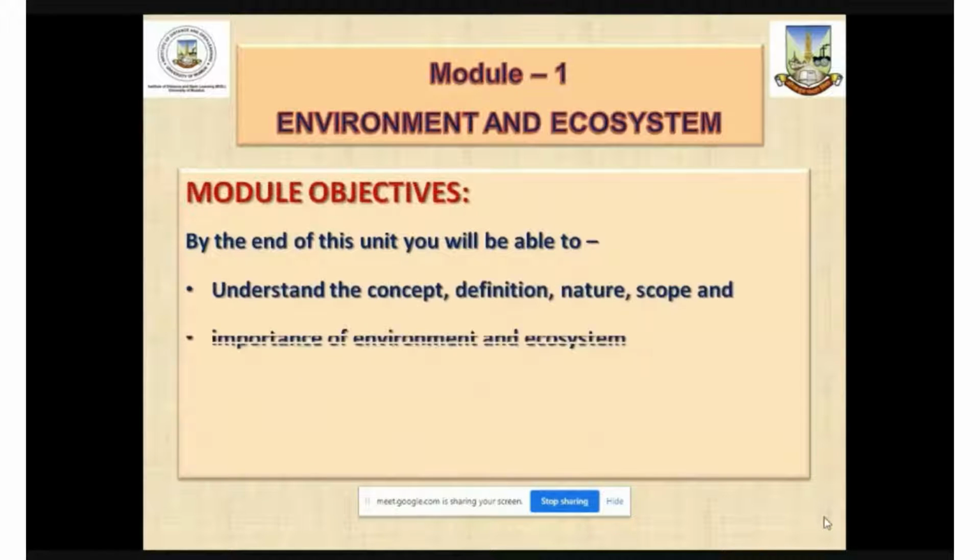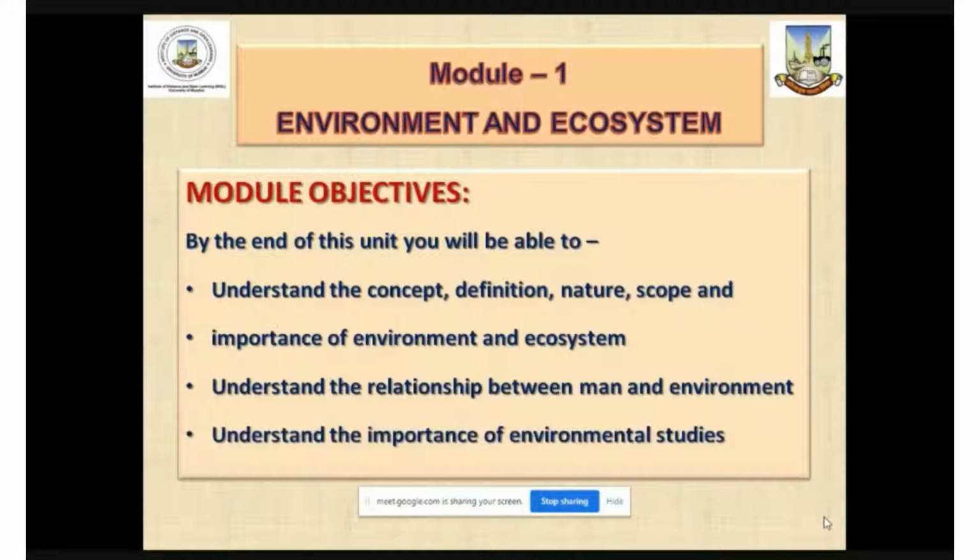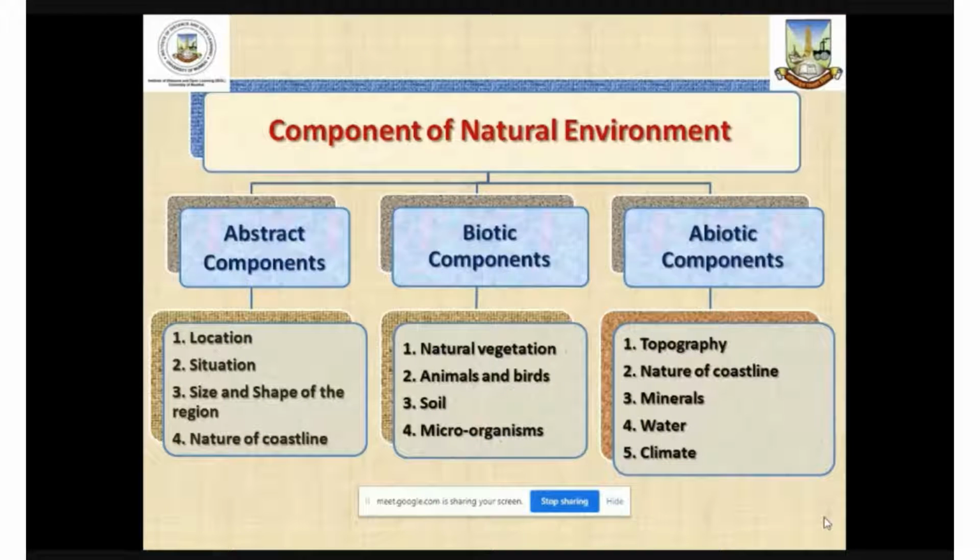module objective of the first module. After the end of this module, we will be able to understand the concept, definition, nature, scope, and importance of environment and ecosystem. We will be able to understand the relationship between man and environment, and after the unit is over, we will be able to understand the importance of environmental studies. So with this, let us start with the components of natural environment.